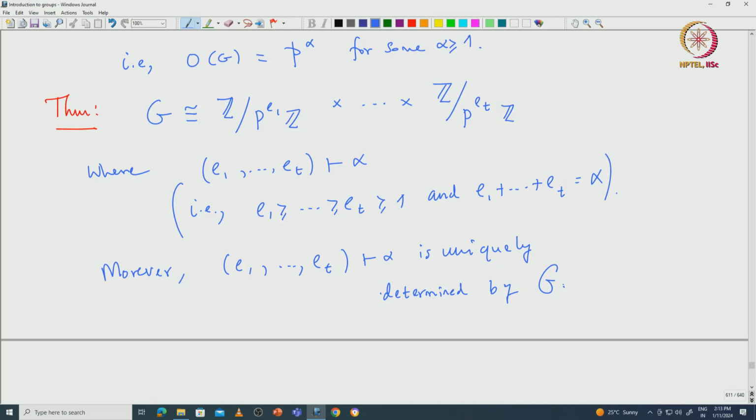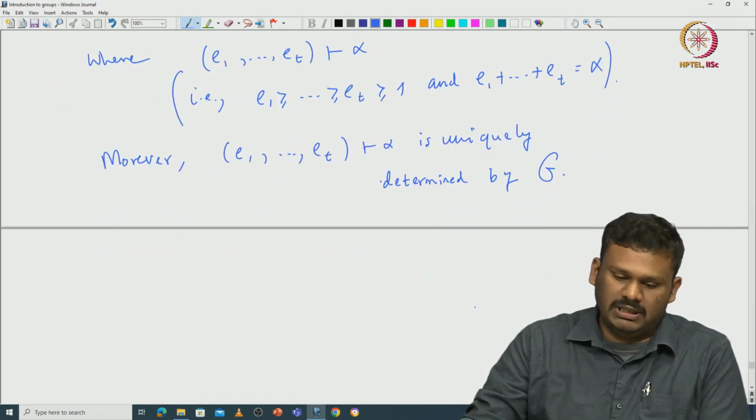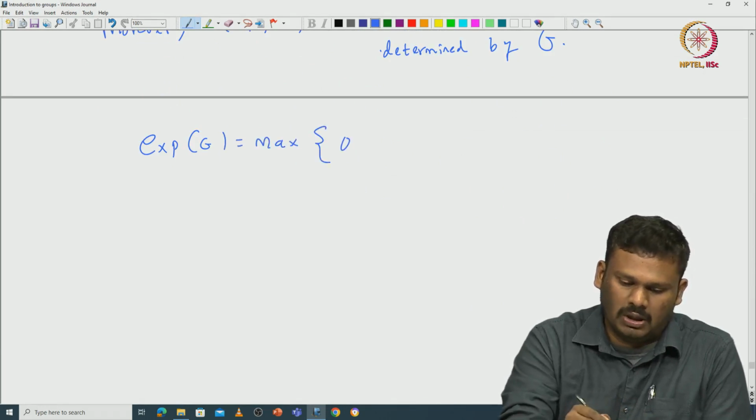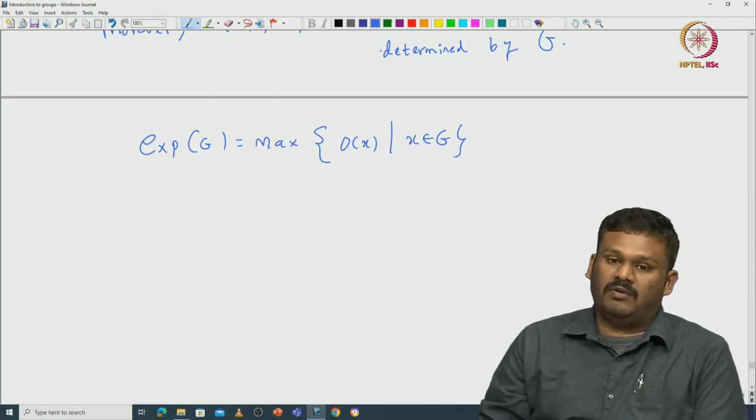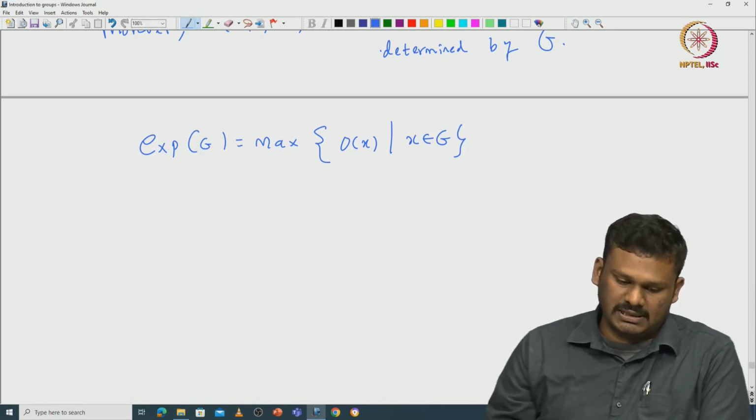Before proving this we need some preparatory results. We need to understand how to choose this exponent E1 first, then by induction we choose all the other exponents. For that purpose we already defined what is called the exponent of G. Let's recall, the exponent of G is nothing but the maximum of all possible orders of the elements of G. So you take the maximum of the order of x in G, and that is called the exponent of G. Since G is finite, this exists.